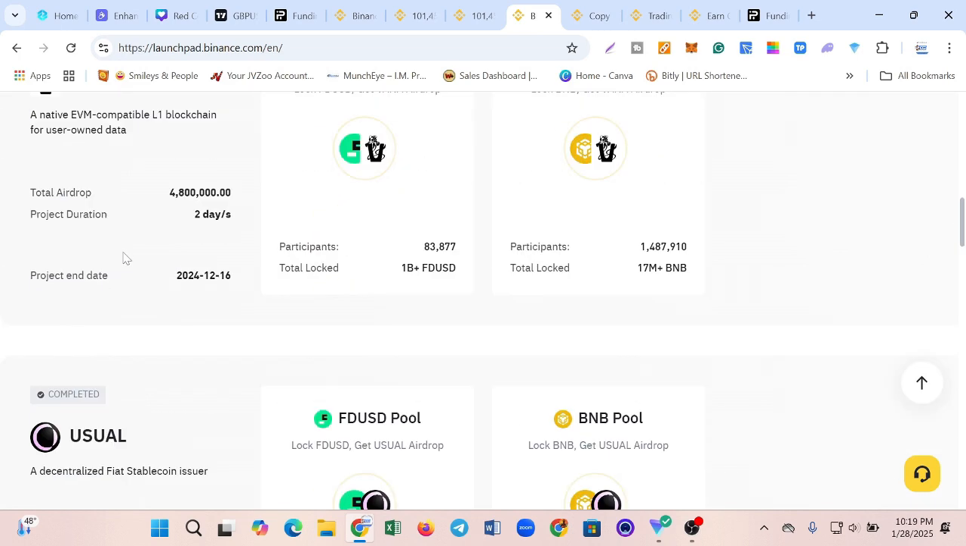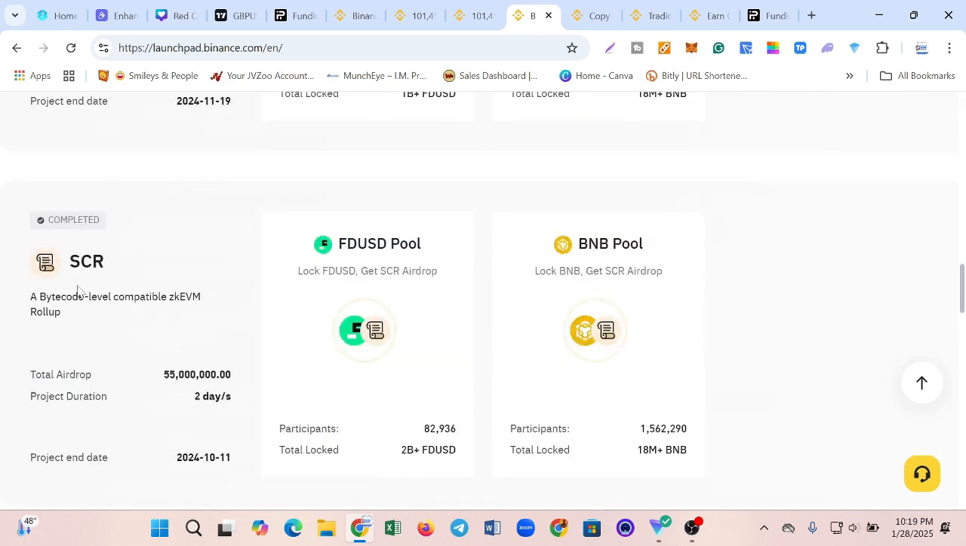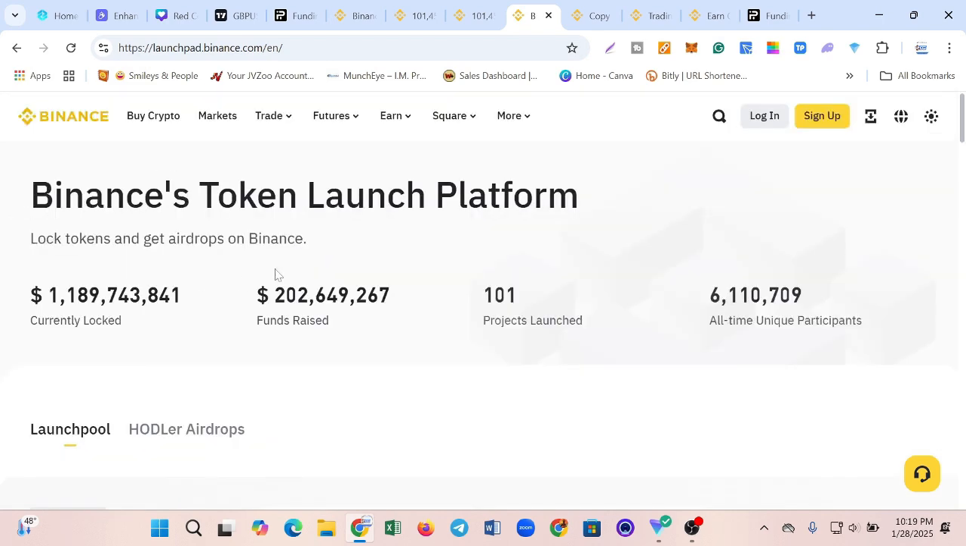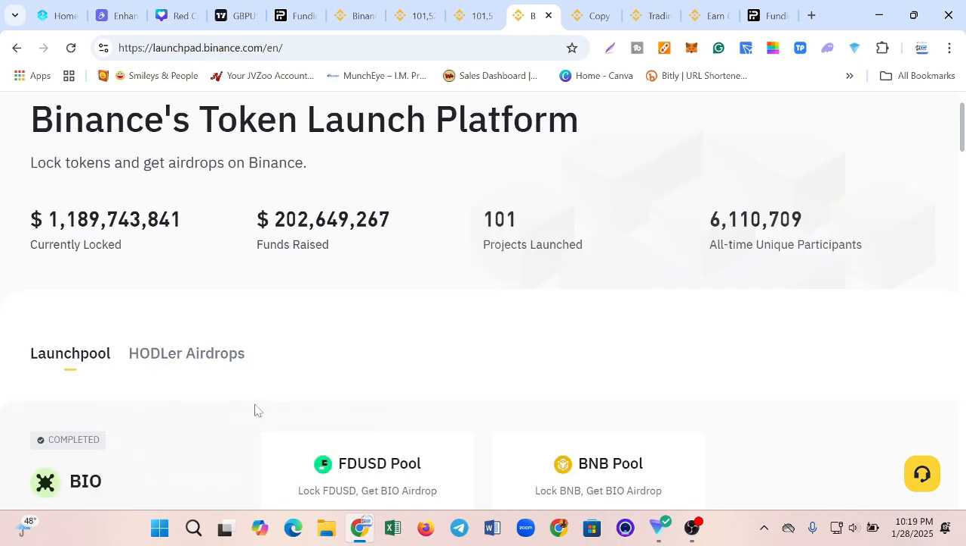You can see Vana token, you can see usual token, you can see SCR token. In short, they've had over 100, you can see 101 projects launched on Binance Launchpool already.